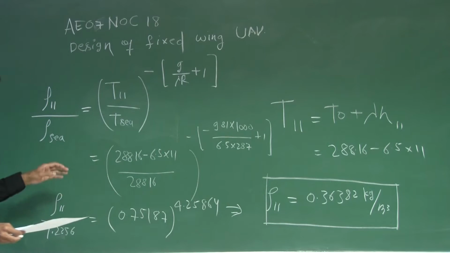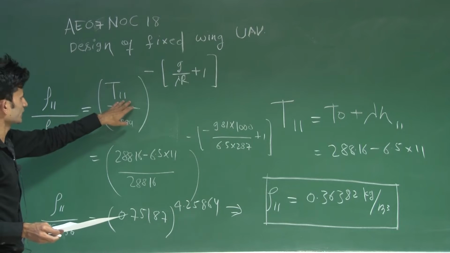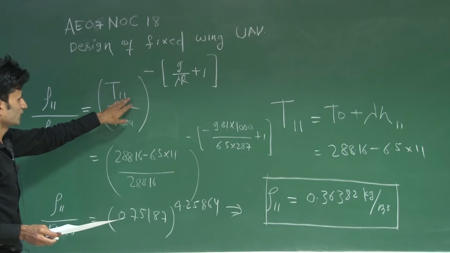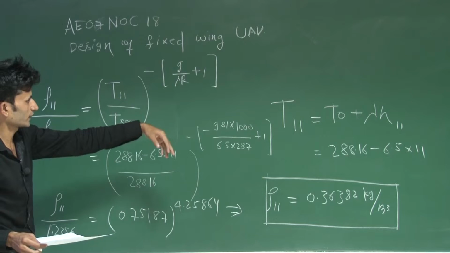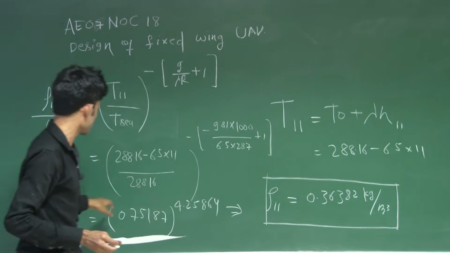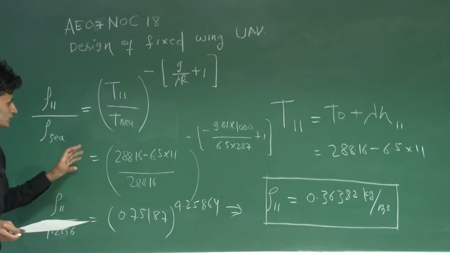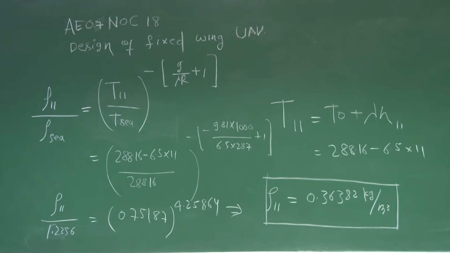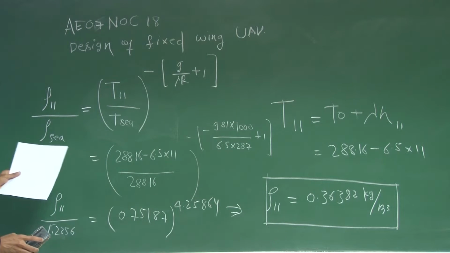Generally people make the mistake of directly putting T17 and finding the temperature at 17 kilometer. If you do this, then it will be wrong. So you just have to take care of one thing. You cannot find the pressure and density directly at 17 kilometer. First you go to the 11 kilometer, then you will find it.